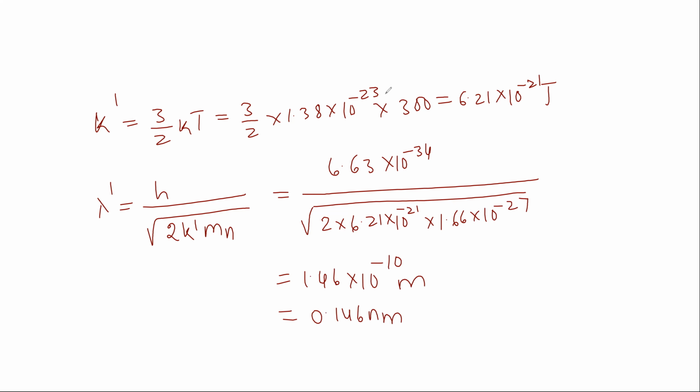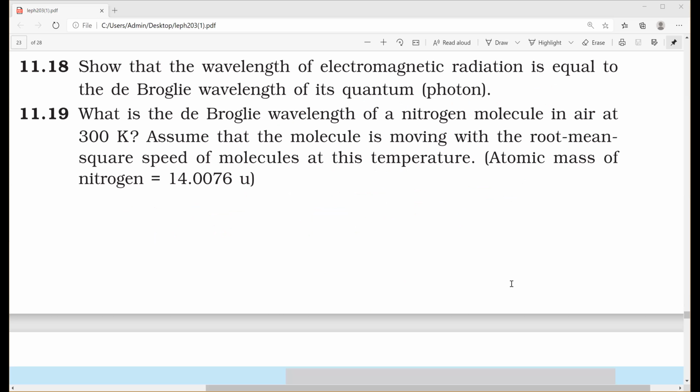So same thing, next we shall move to 11.19. Let us see what they have asked. What is the de Broglie wavelength of a nitrogen molecule in air at 300 Kelvin?